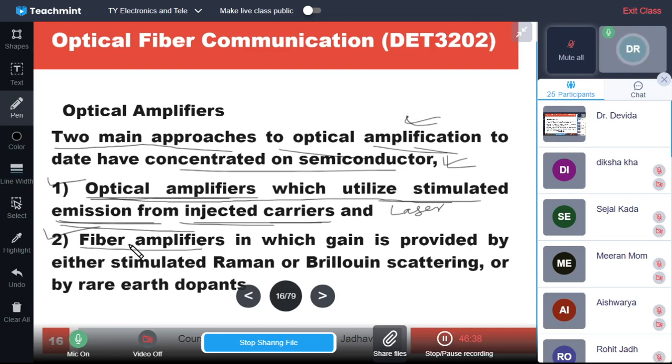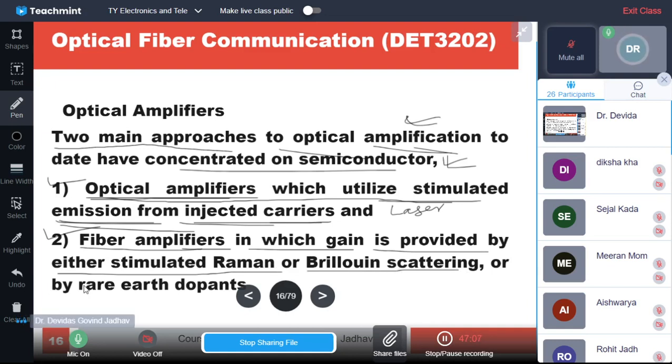Also the second approach is there, that is fiber amplifiers, in which the gain is provided by either stimulated Raman scattering or stimulated Brillouin scattering. Non-linear scattering has loss, and we are avoiding it, but the same effect is very useful in fiber amplifiers.